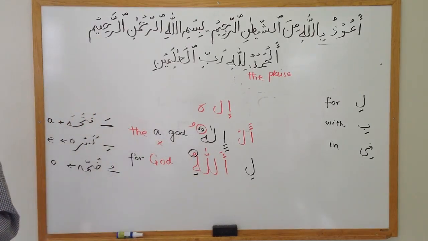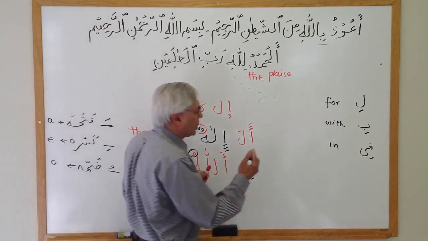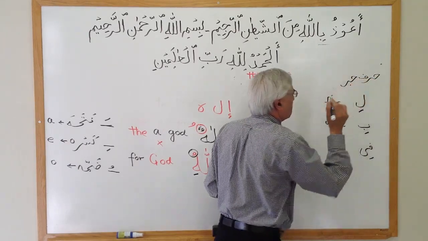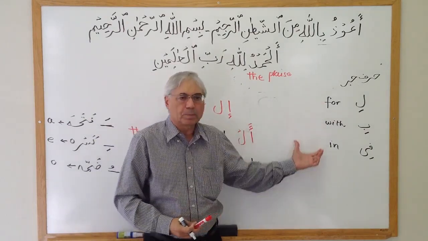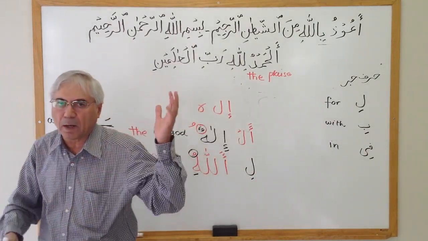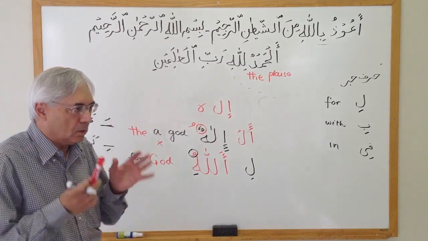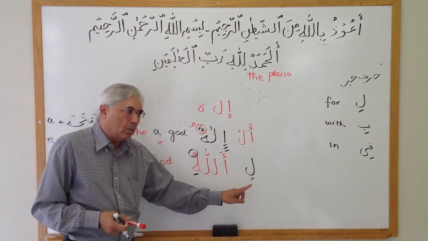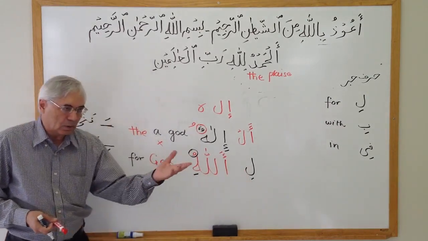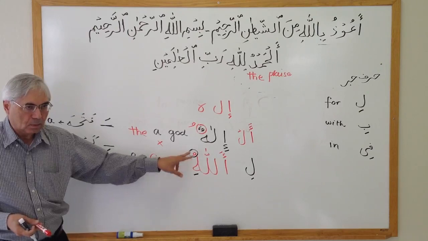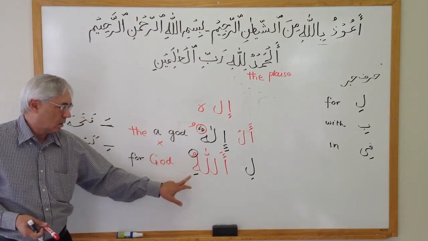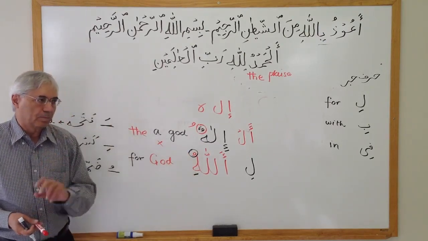It changes this into a kasra. Okay. Always. These are called harf jar in Arabic. And in English, they are called prepositions. In, out, above, below, with. Those are special prepositions in English. In Arabic, whenever they come before, and they always come before, a noun, remember, a noun, they always change the last letter from Dhamma to a Kasra.